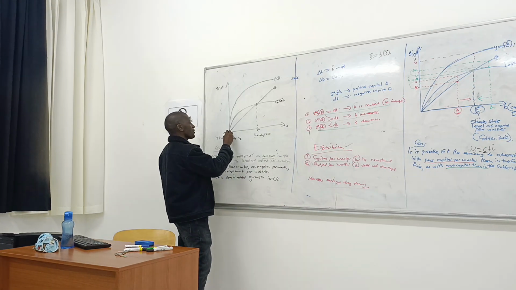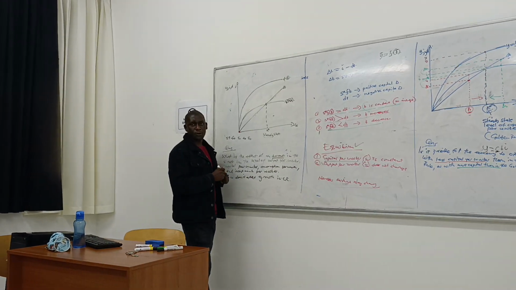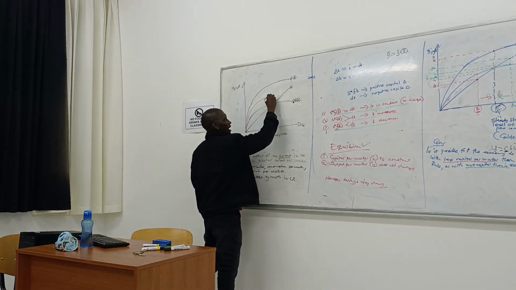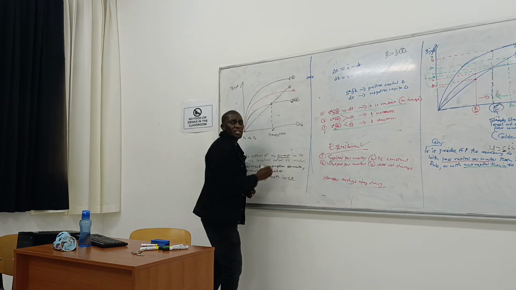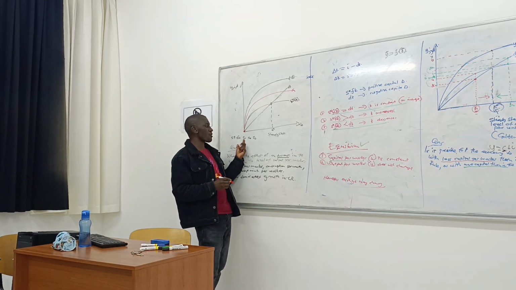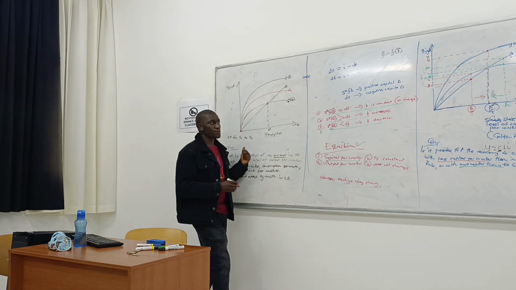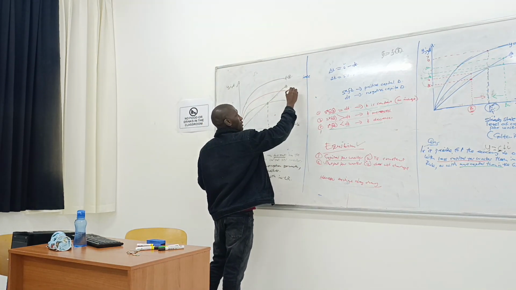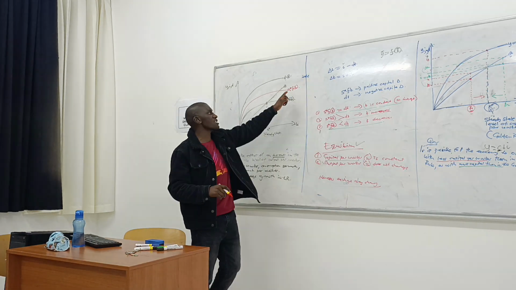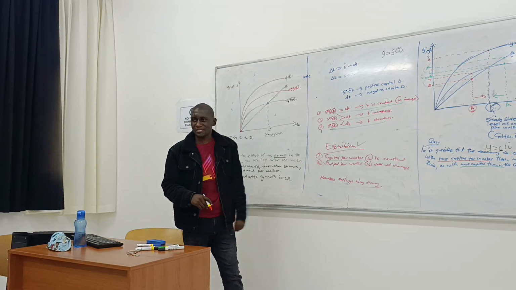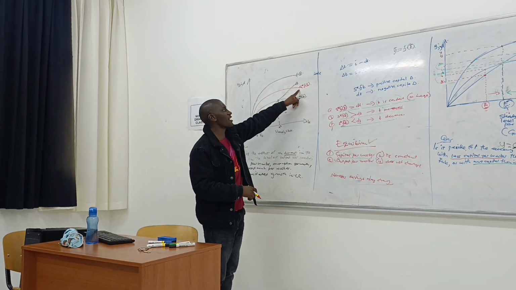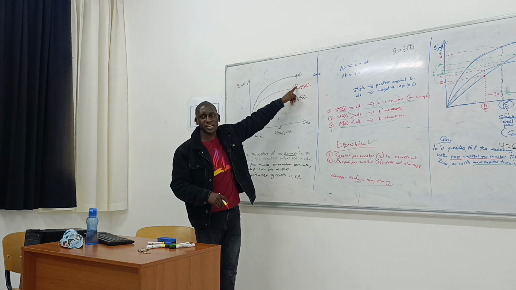But still it's going to start from the zero point, so it's going to pivot up to S2 at the new savings rate. Investment increases from S1 to S2 multiplied by F of K. So this becomes the new investment function.